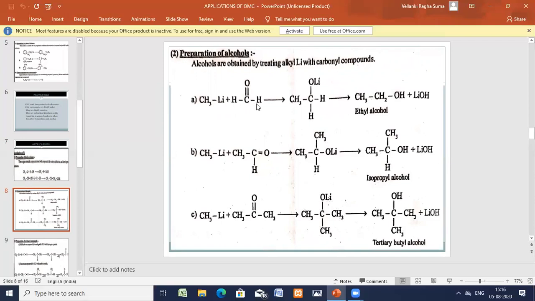Formaldehyde. CHO is nothing but formaldehyde. So methyl lithium is taken and reacted with formaldehyde. What happened is CH3Li with H, C double bond H. So here this bond is broken, this methyl group is added and lithium is added here.